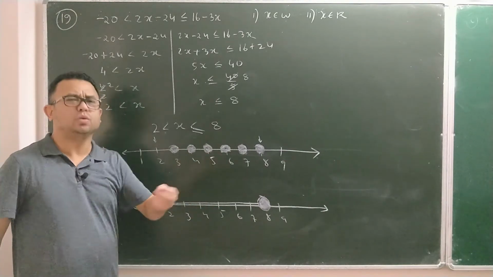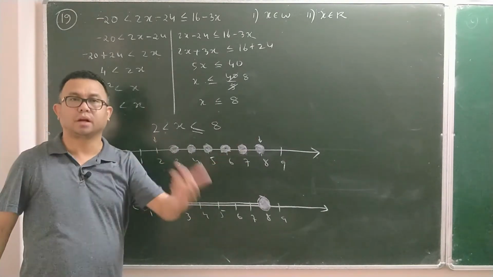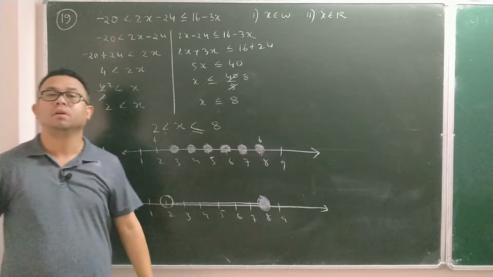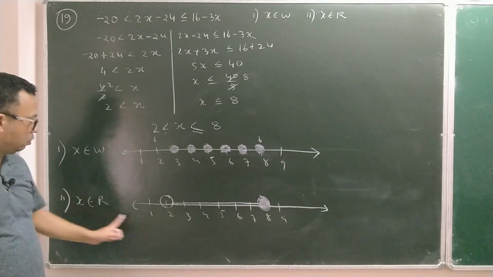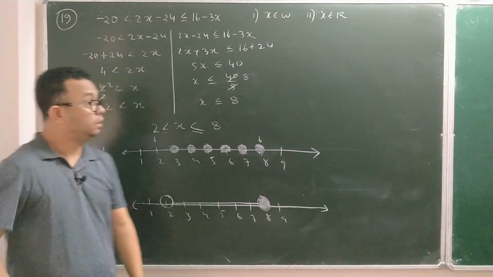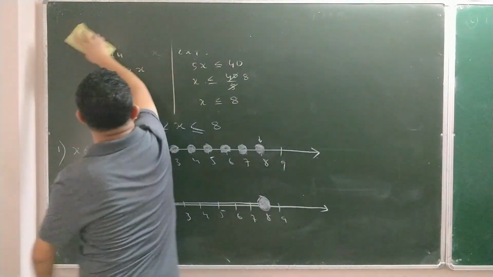But if you are making an arrow, do it with a pencil. Later on, if you like, you can erase it. So this arrow is for your convenience. We are making the arrow so that we can select all whole numbers or natural numbers or integers in the middle. But in R, you don't need to do that. Whatever numbers are there, directly you will make a circle and join them. Okay, so now I'm starting with the board questions, the latest ones.